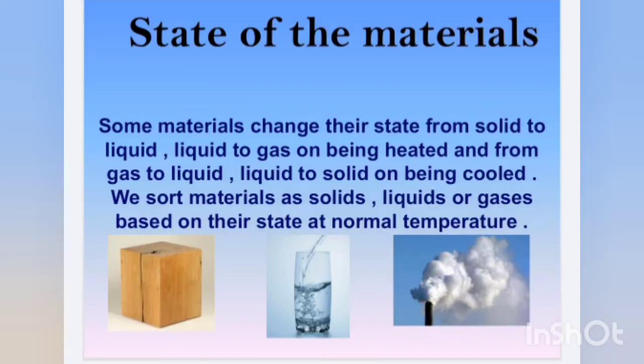To understand the states of matter, we will take an easy example that we have discussed in our previous chapters. The relationship between ice, water and water vapor, the three states of water.